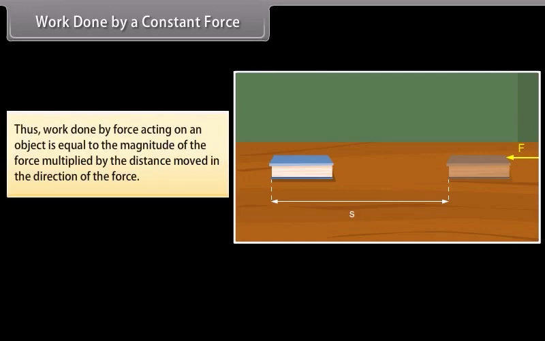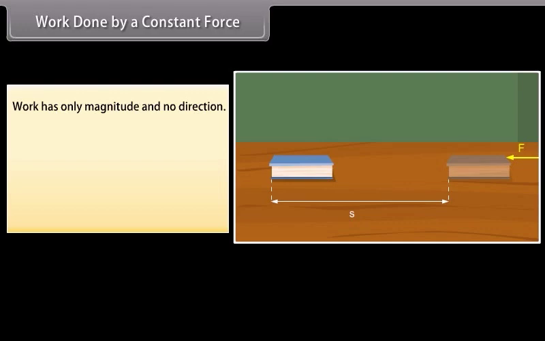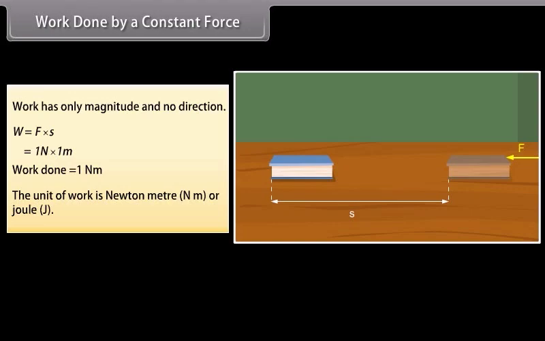Thus, work done by force acting on an object is equal to the magnitude of the force multiplied by the distance moved in the direction of the force. Work has only magnitude and no direction. If F is equal to 1N and S is equal to 1m, then the work done by the force will be 1 Nm. The unit of work is Newton meter or joule. Thus, 1 Newton meter or 1 joule is the amount of work done on an object when a force of 1 Newton displaces it by 1 meter along the line of action of the force.